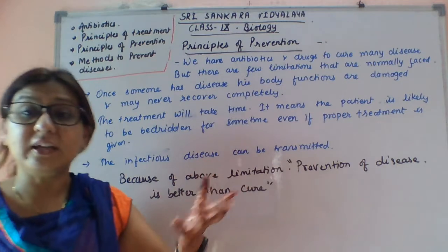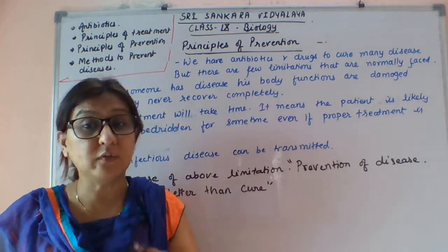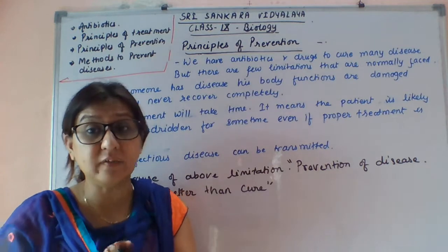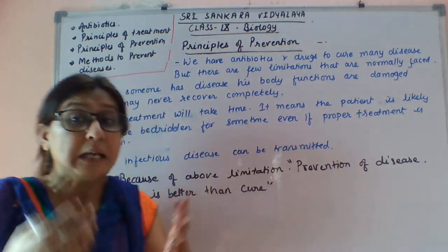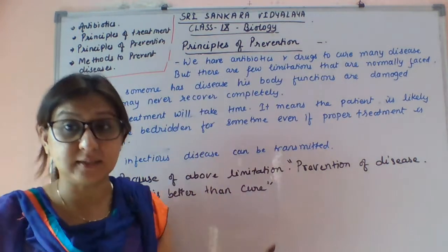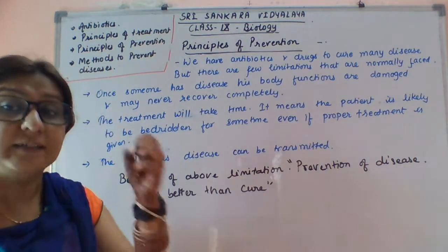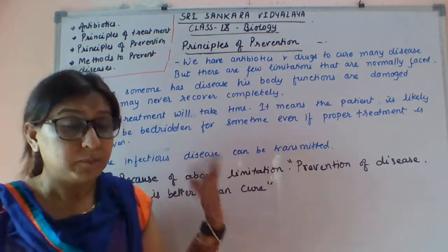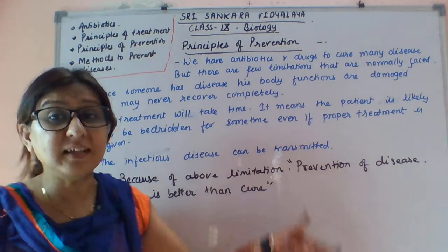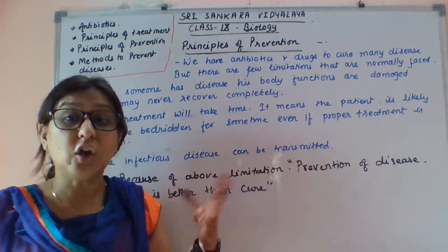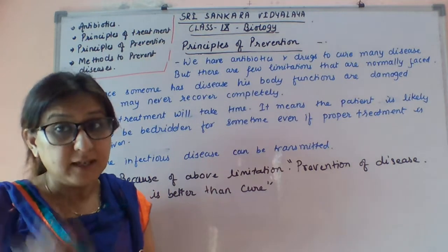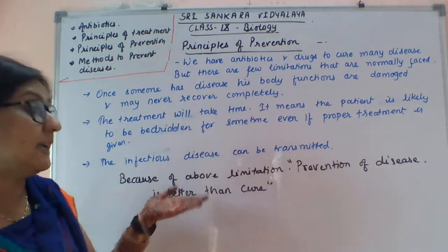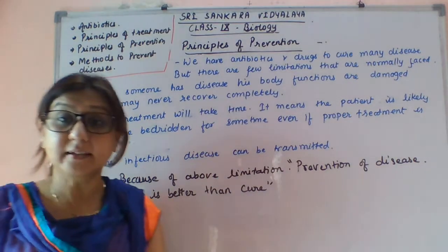So even if we are moving very forward, and we have so many antibiotics, antiviral drugs, and vaccinations, still these limitations remain. So it is always said that prevention of disease is better than its cure. The cure of any disease is much harder than its prevention.